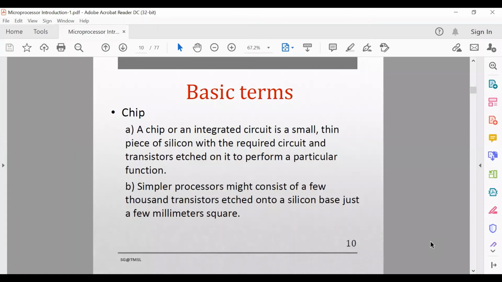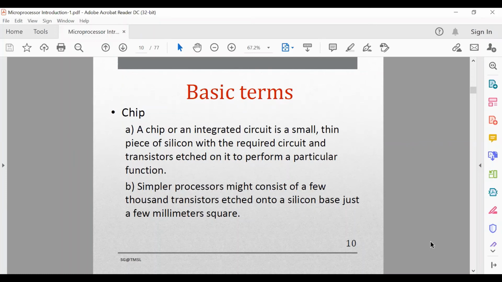So basically a microprocessor is an IC, an integrated circuit. Before the invention of the microprocessor, the computer hardware was made of discrete components, and the system was huge. After the invention of IC technology, the size was reduced.